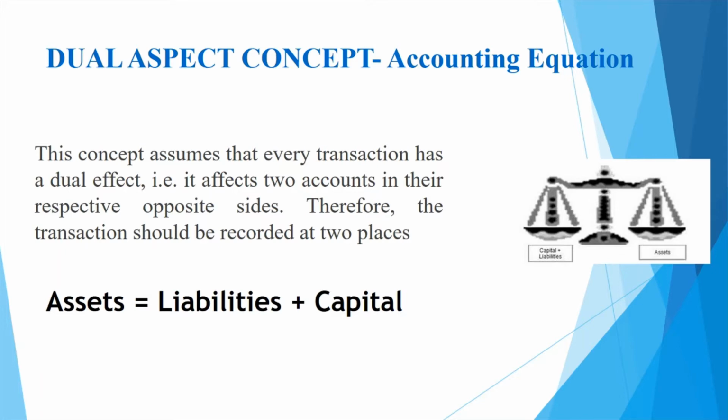Before we move on, let's have a brief understanding of what an asset is. For a business, an asset is something which the business owns, and which will help in generating revenue or income for the business.